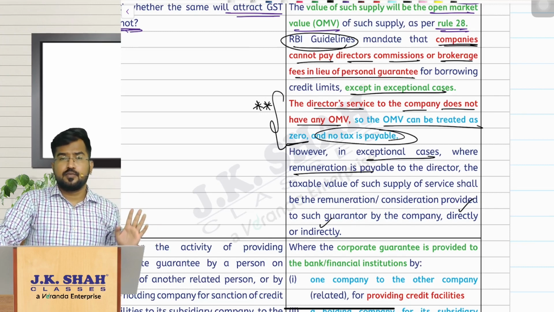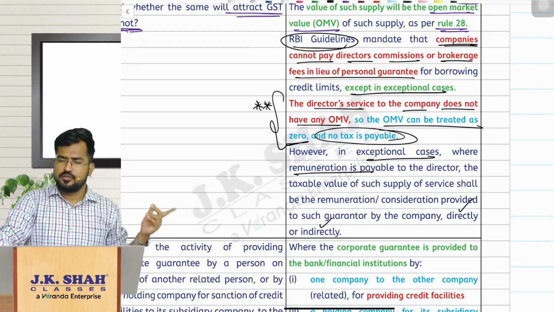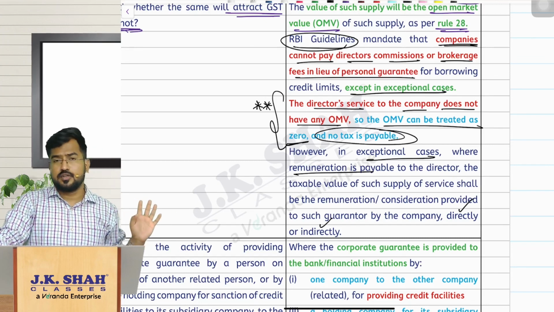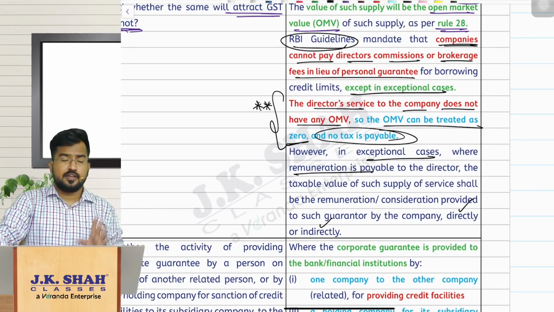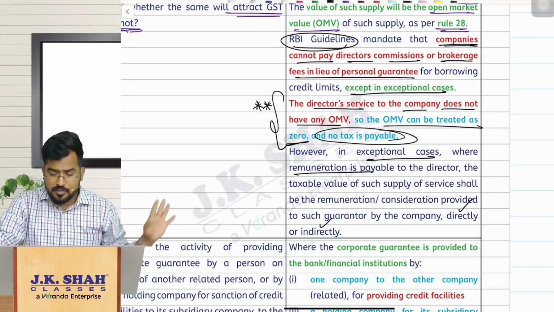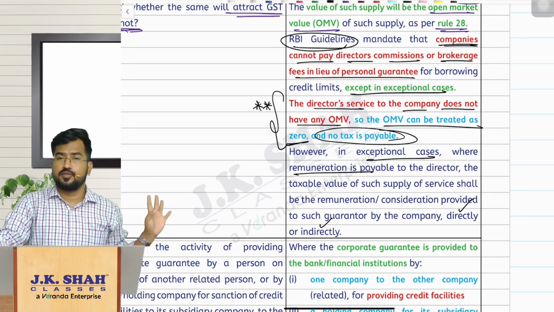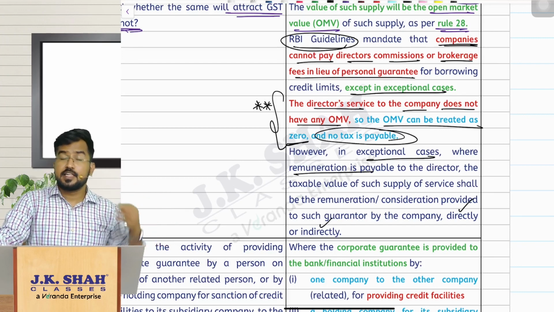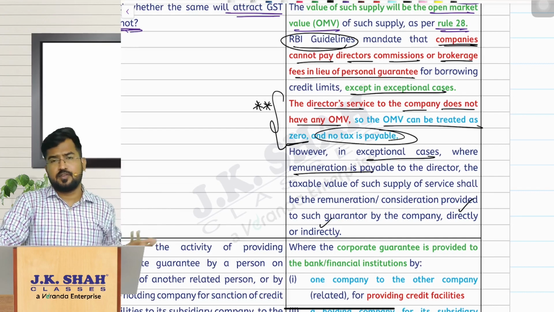For that, what is the value of supply? Sir, open market value, but open market value is not available. Because RBI said you should not pay anything to the director for this, there is no open market value, that means open market value is 0, that means no tax is payable. But in exceptional cases where we are paying, whatever you are paying will be the value of supply, right?